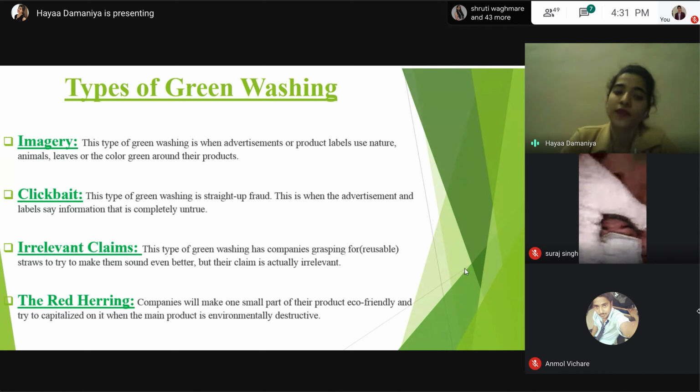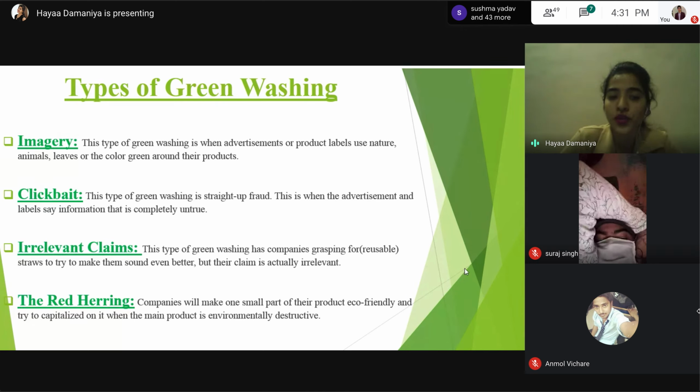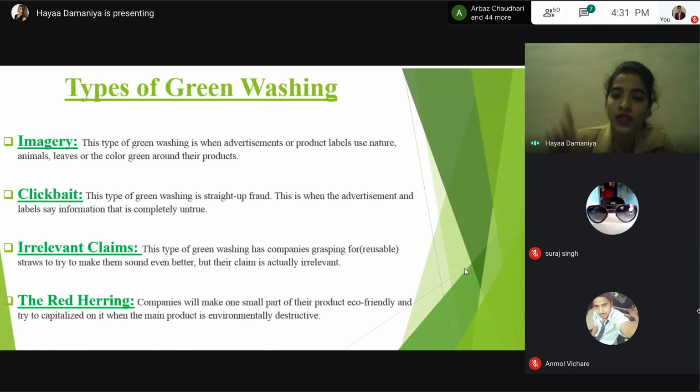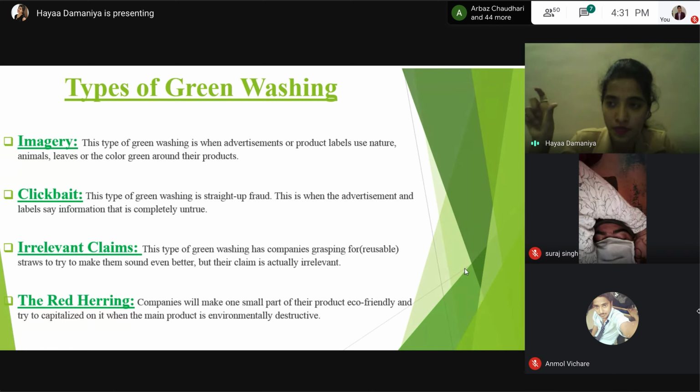Next is the irrelevant claims. This type of greenwashing has companies grasping at claims to try to make themselves look even better, but their claim is actually irrelevant. For example, you have heard of CFC, right? Chlorofluorocarbon. CFCs have been outlawed due to their harmful impact on the ozone. So whenever any product or company uses a tag like CFC-free, this is an irrelevant claim. They are claiming their product is CFC-free, but there is no chance that any product can contain CFCs anyway. So a CFC-free tag is clearly an irrelevant claim of greenwashing.